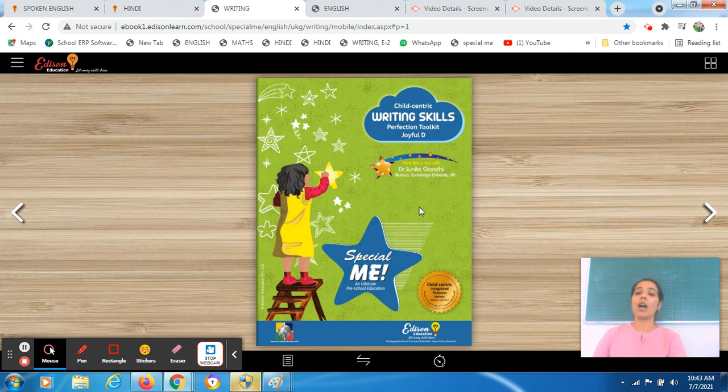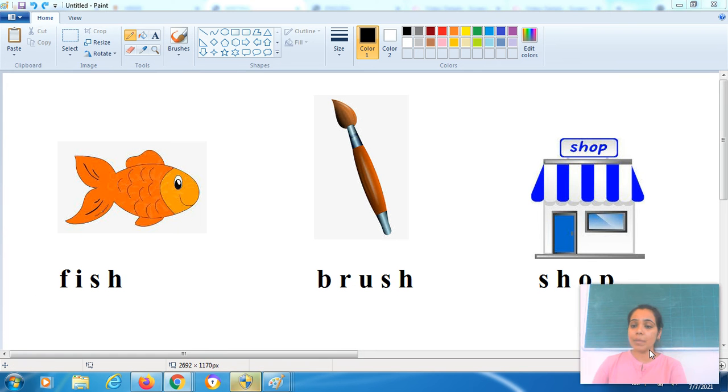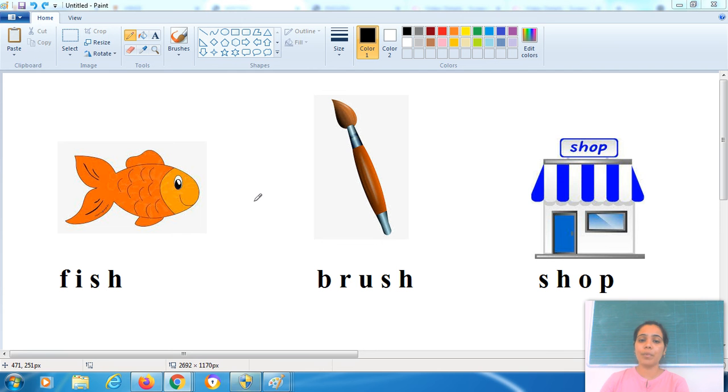So you have to bring out your writing skills book. As I told you earlier, one day we will introduce a new concept, and the next day we will do the written practice of that concept. In the same way, we will proceed. But before that, let's take a mock test, or a revision session. I will show you the similar pictures which I introduced you previously.